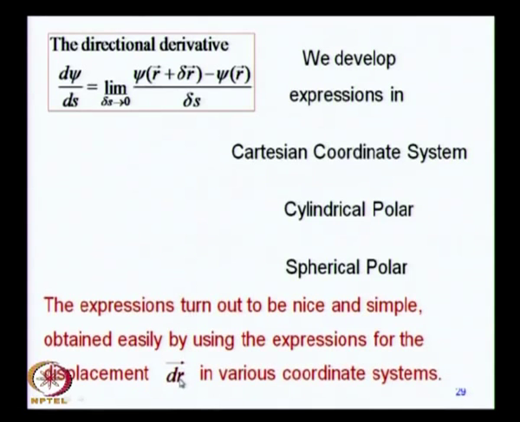So, if you consider the expression for this displacement vector dr or delta r in different coordinate systems, it turns out that you can develop very simple expressions for the directional derivative.